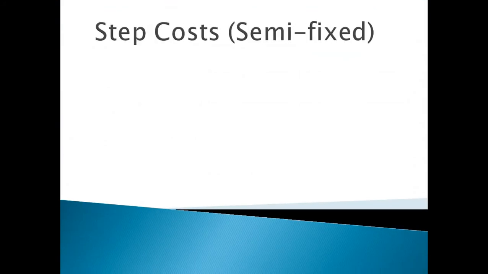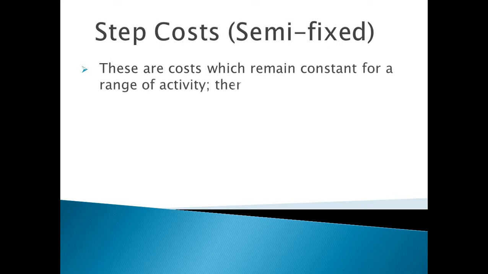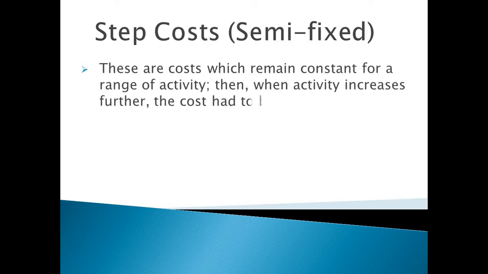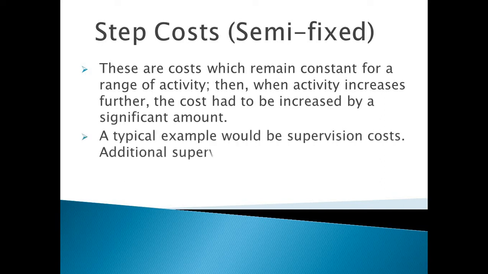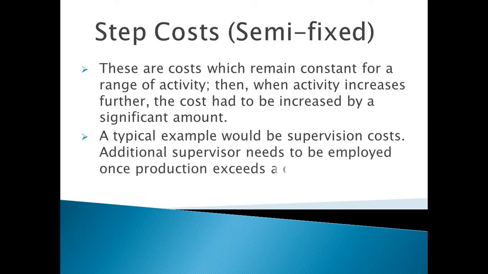Step costs, semi-fixed. These are costs which remain constant for a range of activity, then, when activity increases further, the cost has to be increased by a significant amount. A typical example would be supervision costs. An additional supervisor needs to be employed once production exceeds a certain level of output.